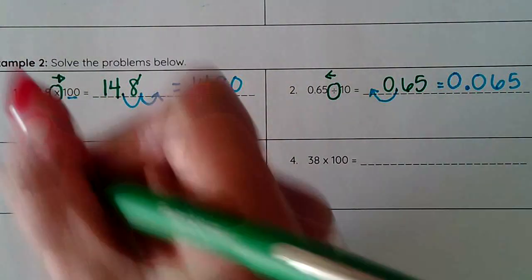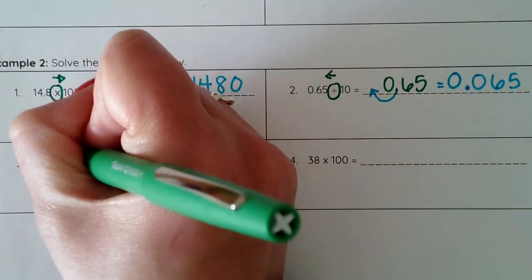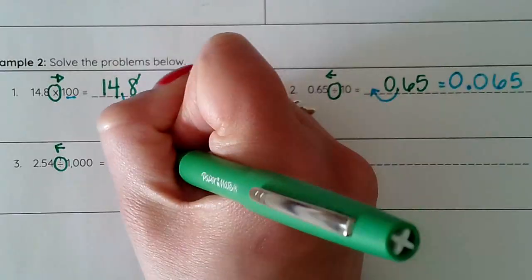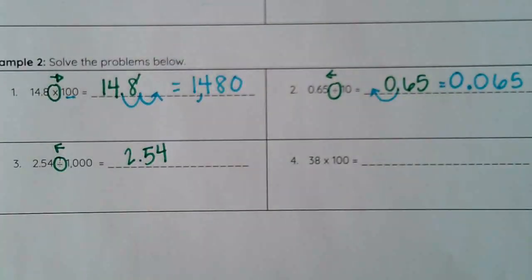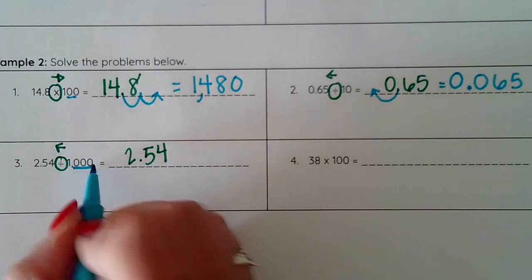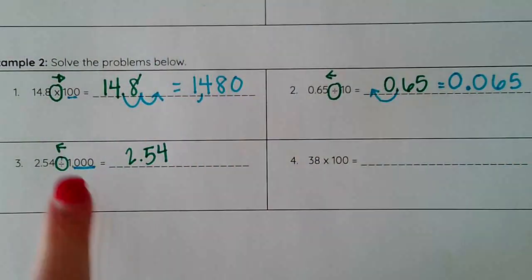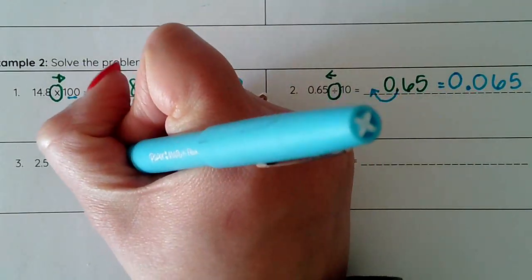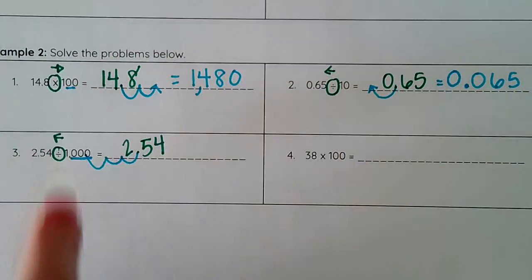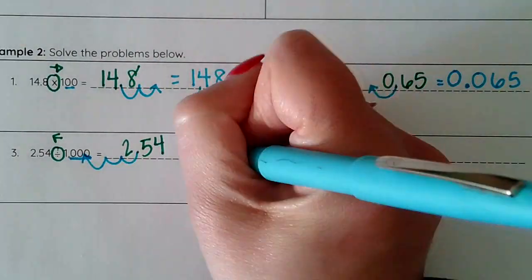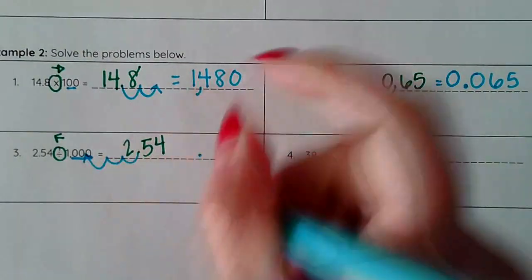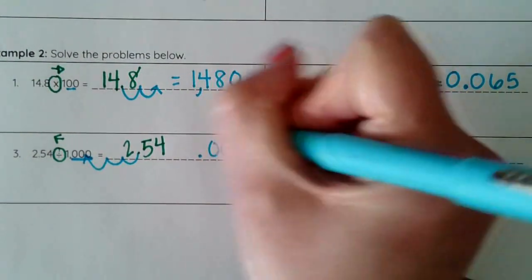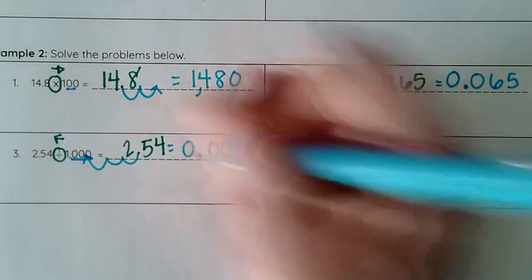Two more. We've got another division problem, again telling me that my decimal's moving to the left. I rewrite my number so I can physically see where I move my decimal. This time I divide by 1,000. 3 zeros means I move my decimal 3 times. 2, 3. I moved it to the left because I'm dividing. So now I plot my decimal down, and then I've got 2 zeros before my 2, 5, 4. Put my 0 down. There's my answer.